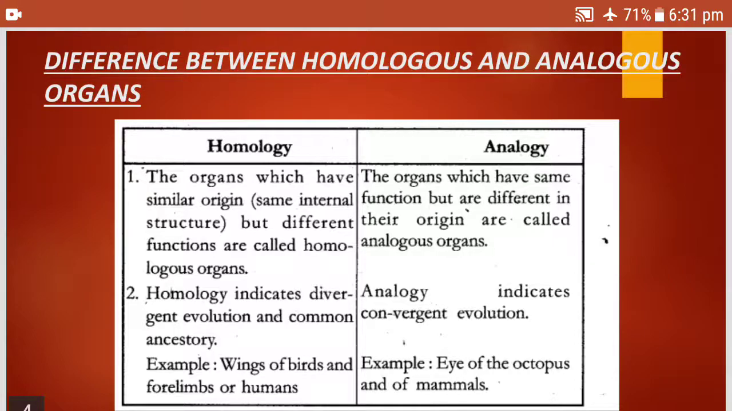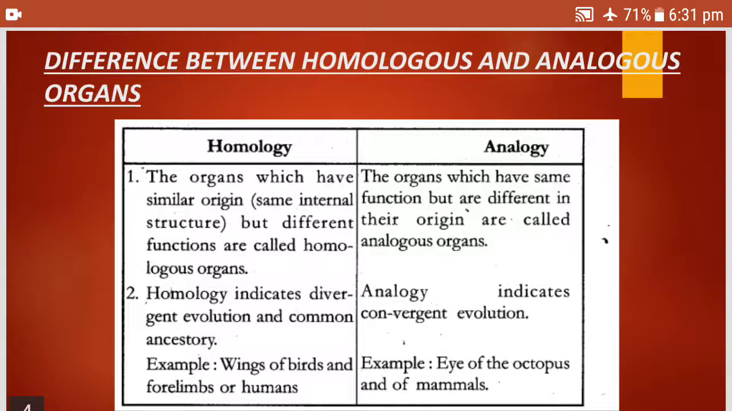What do we call embryonic origin? Okay. Homology indicates divergent evolution. That means the evolution process through which homologous organs have developed is called divergent evolution, and the evolution process through which analogous organs develop is called convergent evolution.